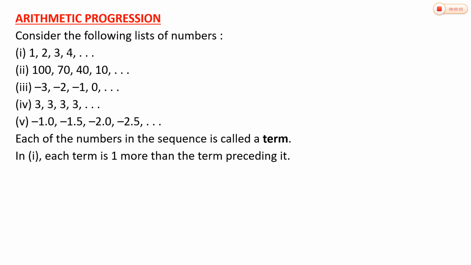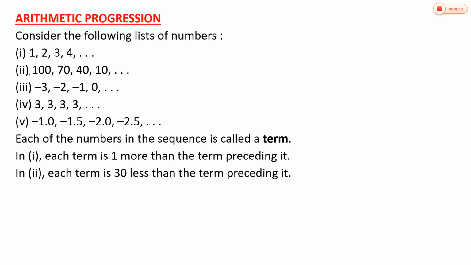The difference between two terms is 1. So 2 is 1 more than 1, 3 is 1 more than 2, 4 is 1 more than 3, and the next number will be 5, which is 1 more than 4. So the sequence goes on.